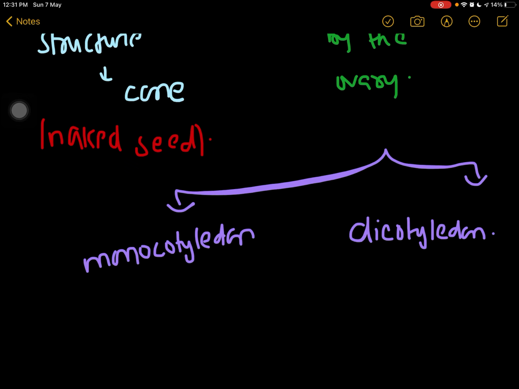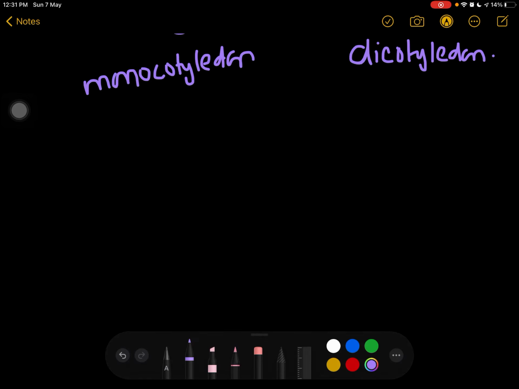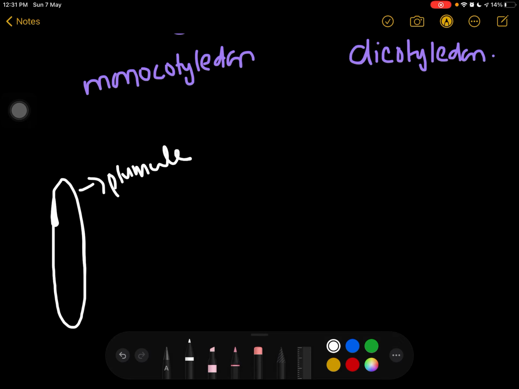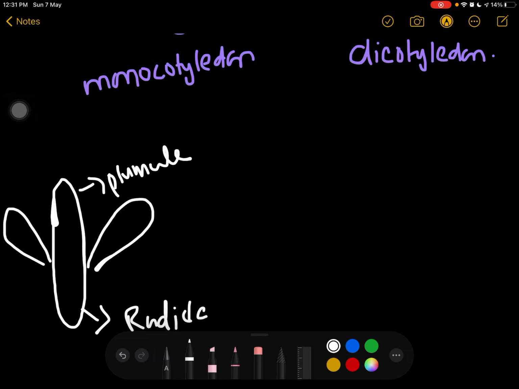Now what is basically cotyledon? Actually, during the premature stage, this above one is known as plumule, which gives rise to the stem and the leaf. The second one is known as radicle, which gives rise to the roots. There is another structure known as cotyledon. If there are two cotyledons, then it is known as dicotyledon. If there is only one cotyledon, then it is known as monocotyledon.